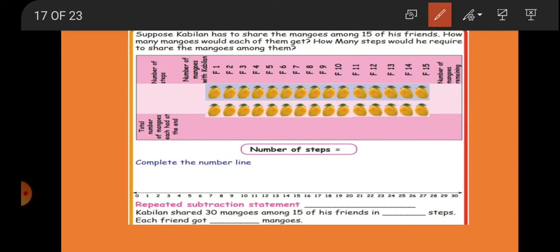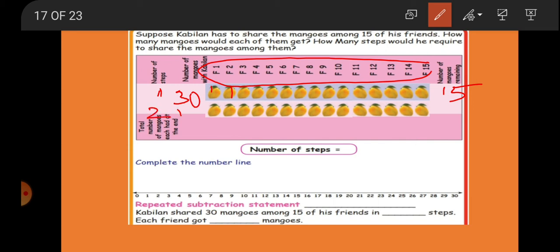So step 1, how many mangoes totally? 30 mangoes. See, 30 mangoes he is sharing 1, 1 to 15 friends. Now how many will be remaining? 15 will be remaining. After that step 2, 15. Now he is sharing 1, 1 to each, and finally 0 will be remaining. So how many mangoes did each friend get? 2 mangoes each friend got, and finally mangoes remaining 0. How many steps? 2 steps.